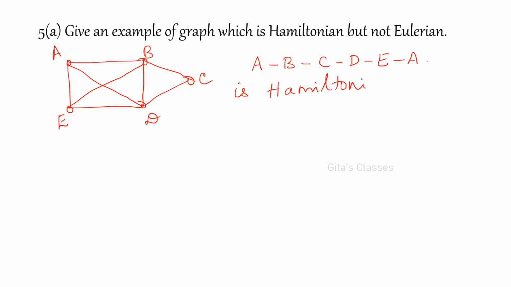It is a Hamilton cycle, you can say circuit or cycle. Okay, Hamilton cycle. Therefore, it is Hamiltonian. Let us give some name G. Therefore, G is Hamiltonian.